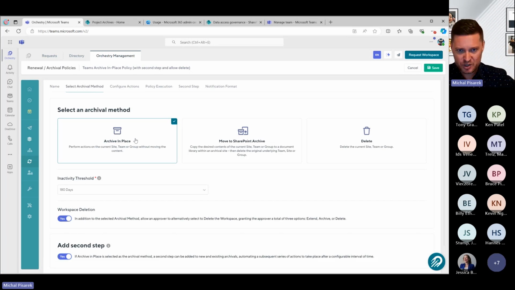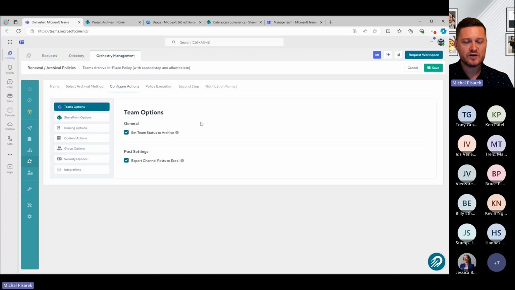So you're going to keep the group, keep the team, keep the SharePoint site where it is. But with Orchestry, you can now perform a series of what we call archival actions. So you can build your own archival process for this team, workspace, and group and have Orchestry execute on it. So what are some of the things that I might want to do as part of an archive?